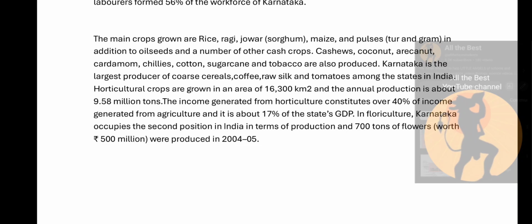Horticulture crops are grown in an area of 16,300 square kilometers, and the annual production is about 9.58 million tons. The income generated from horticulture constitutes over 40% of the income generated from agriculture, and it is about 17% of the state's GDP. In floriculture, Karnataka occupies the second position in India in terms of production, with 700 tons of flowers worth 500 million produced in 2004 to 2005.